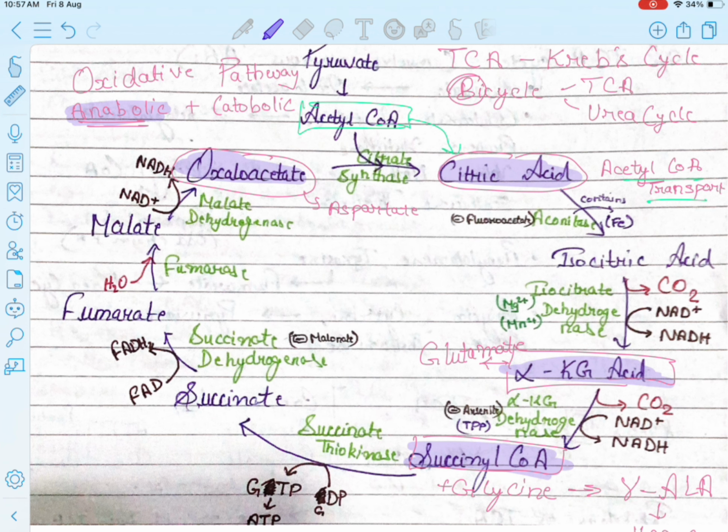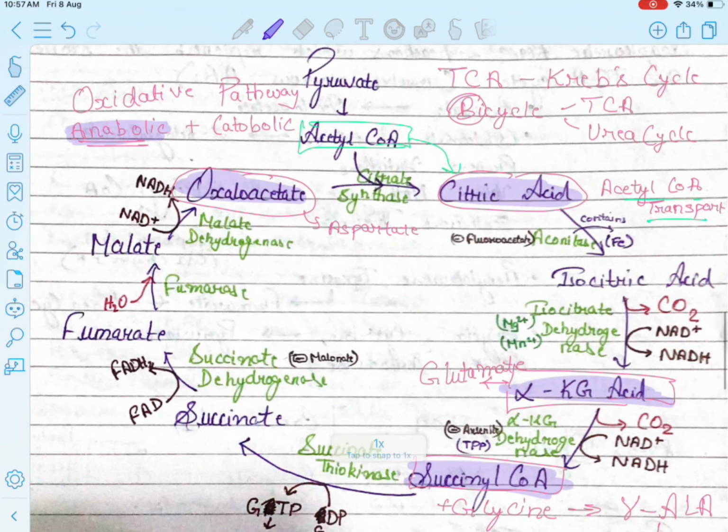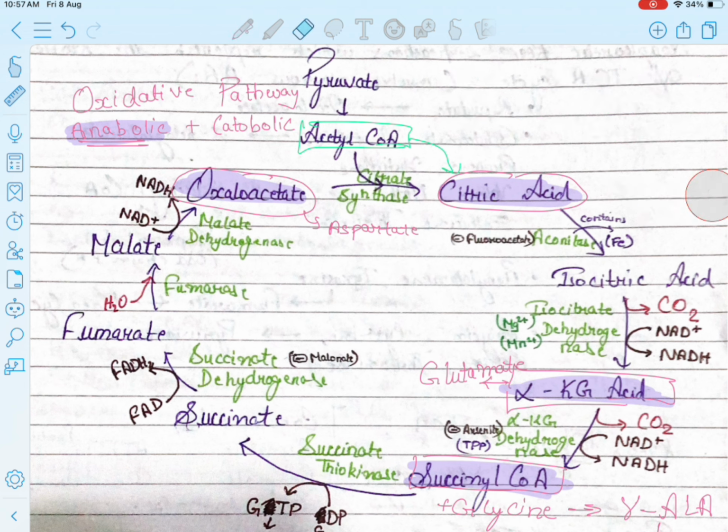In the cycle, it starts with the acetyl coenzyme A combining with the oxaloacetate. But first of all, we look at how the acetyl coenzyme A is produced. Let me first erase all this.